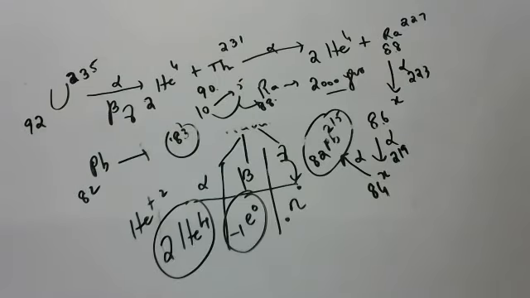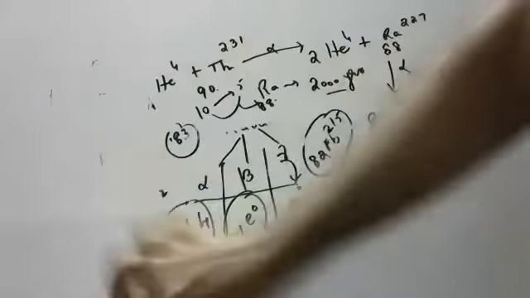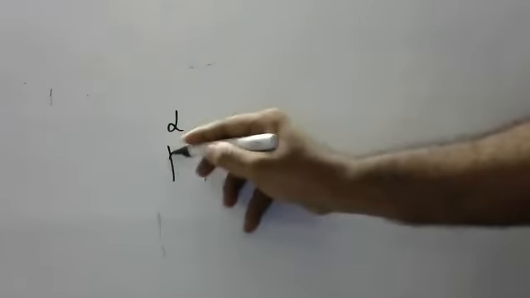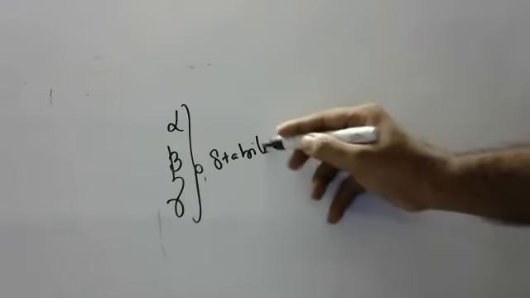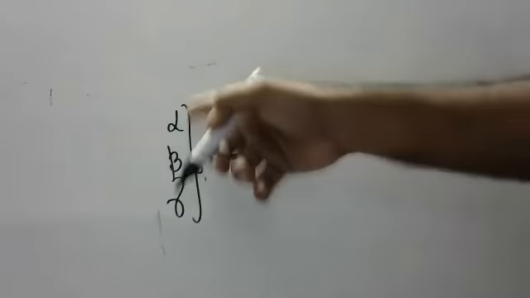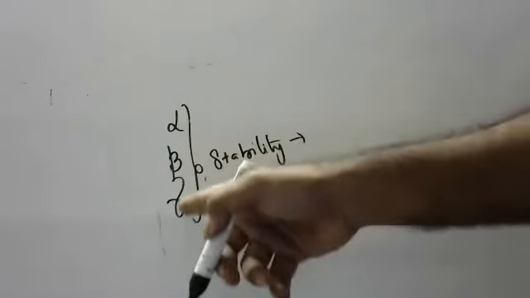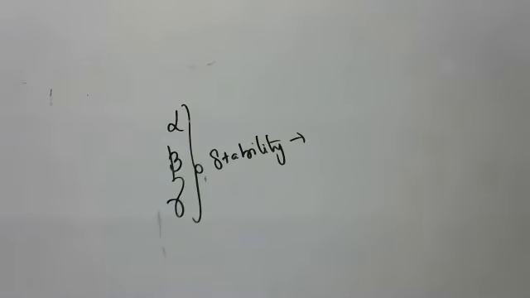Okay, children. So my intention in saying all these things is, first I want to say this: radioactive elements may emit alpha particles, beta particles, gamma particles, all of them to attain stability. Elements will liberate these particles to attain stability. Once they attain stability, they will stop emitting alpha, beta, gamma rays. Let them emit.